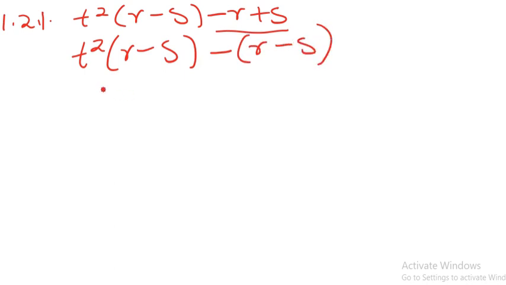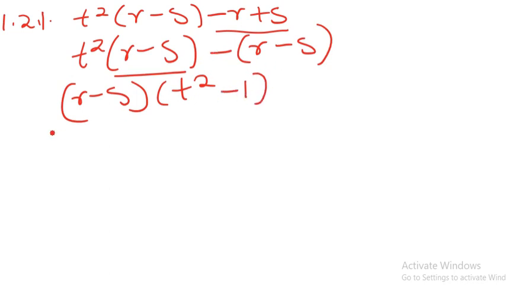All right. Now you can see we're having two terms. So what do we have in common? That will be r minus s. So if I take r minus s as my common factor, on that side I'm left with t squared. If I take r minus s as my common factor, I'm left with this -1 there. All right. So that's it. Now we are not done.